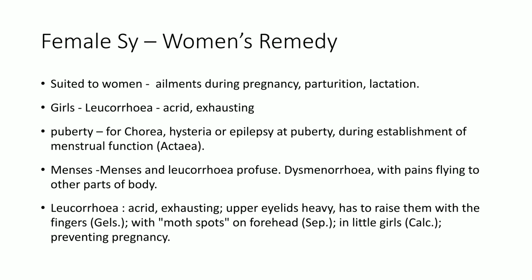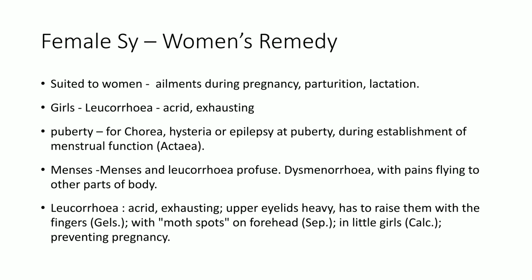Then at the time of puberty, that is for chorea, hysteria or epilepsy at puberty or during establishment of menstrual function. This symptom is also seen in Actaea, Bufo rana, etc. And also chorea, you have studied Artemisia vulgaris, that is chorea, epilepsy without aura, or during moon phases, Cuprum metallicum. Here it occurs at the time of puberty, before or at the time of menses.